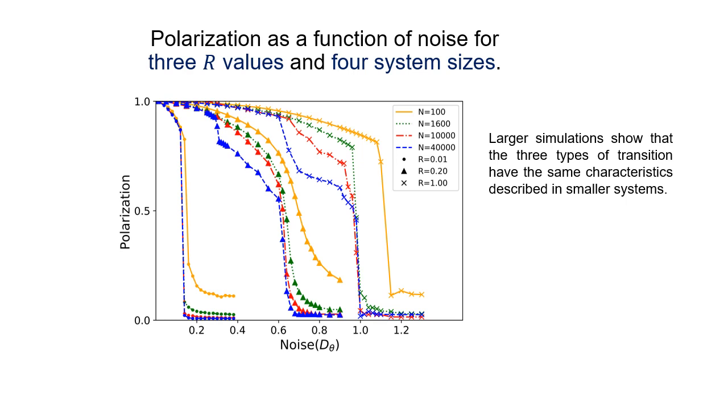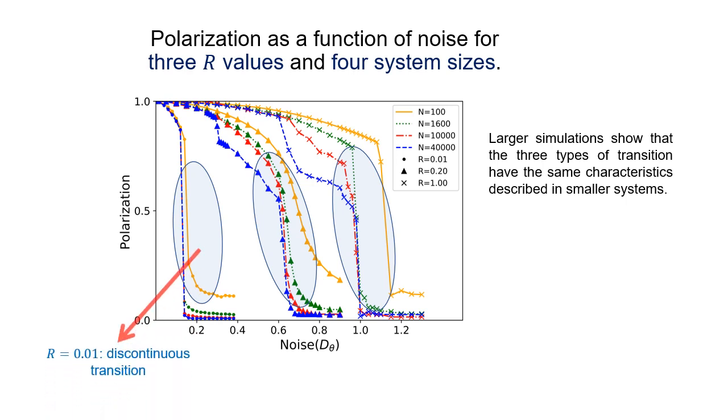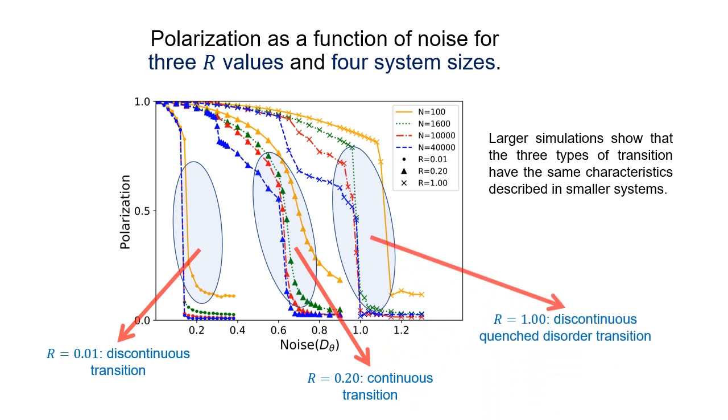The diagram shows that the three types of transitions are still present, but the velocity-based order state that produces the continuous transition starts to decay in larger systems. This is consistent with the Mermin-Wagner theorem, as explained in the paper. In the thermodynamic limit, we expect only the discontinuous order-disorder transition to remain, and that dynamic disorder will transition to quench disorder at higher noise and for large enough R.